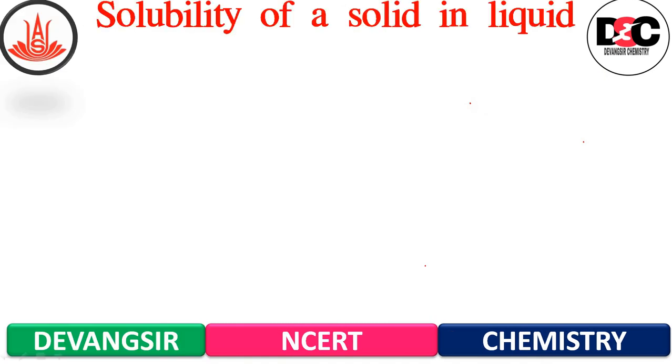So the first one is the solubility of solid in liquid. In case of solid in liquid, every solid does not dissolve in a given liquid. Now I'll give you a few examples.